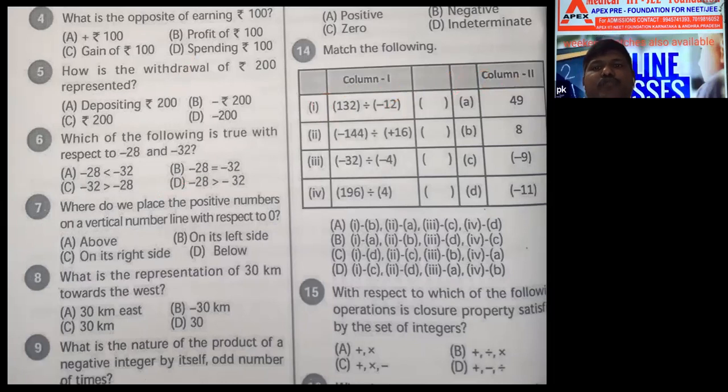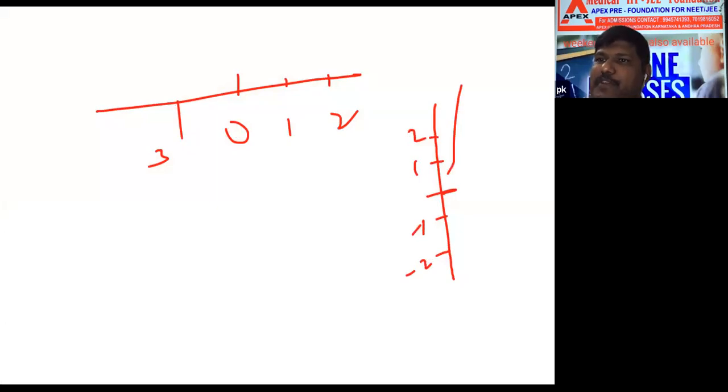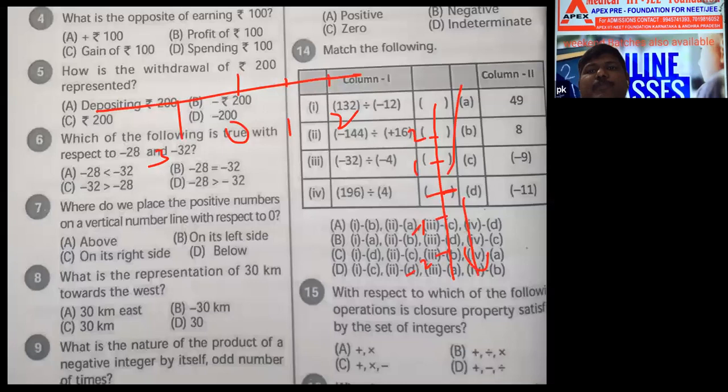Where do we place the positive numbers on a vertical number line with respect to 0? The vertical number line is like this. Actually we write 0, 1, 2, 3; if you write this vertically, it is the y-axis. On the y-axis, above are positive numbers, below are negative numbers. Correct? Positive numbers above. A option. Very good.